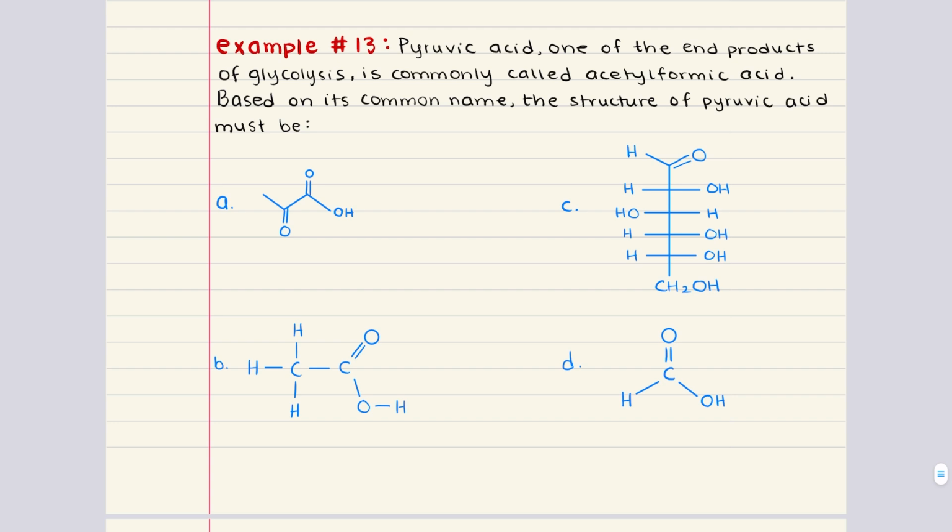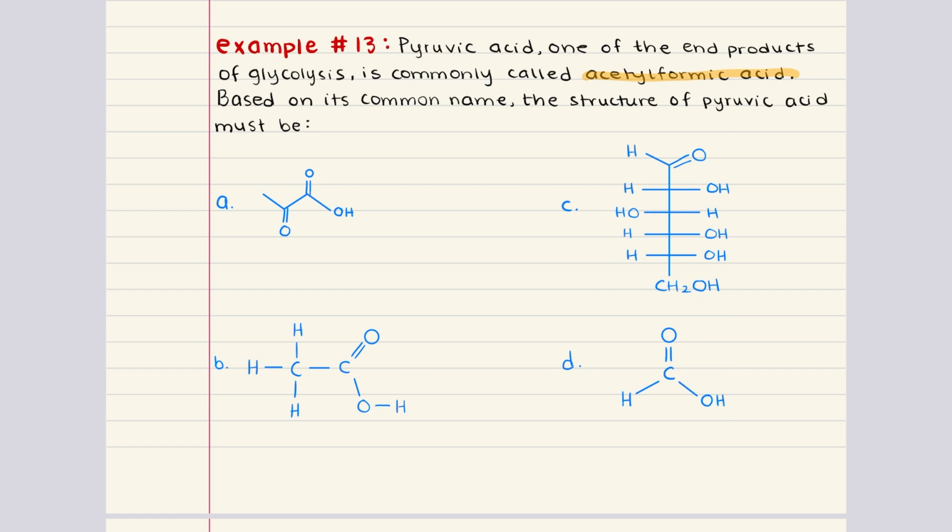Problem 13 says pyruvic acid, one of the end products of glycolysis, is commonly called acetylformic acid. Based on its common name, the structure of pyruvic acid must be blank. To figure this out, let's focus on the common name acetylformic acid and what it tells us about the structure of pyruvic acid.